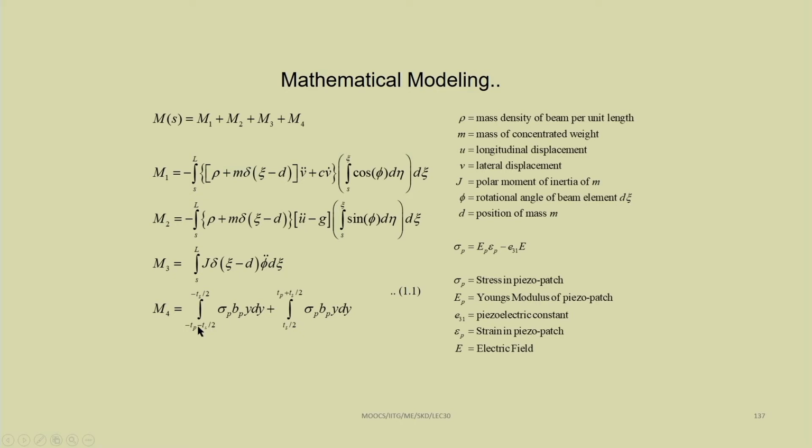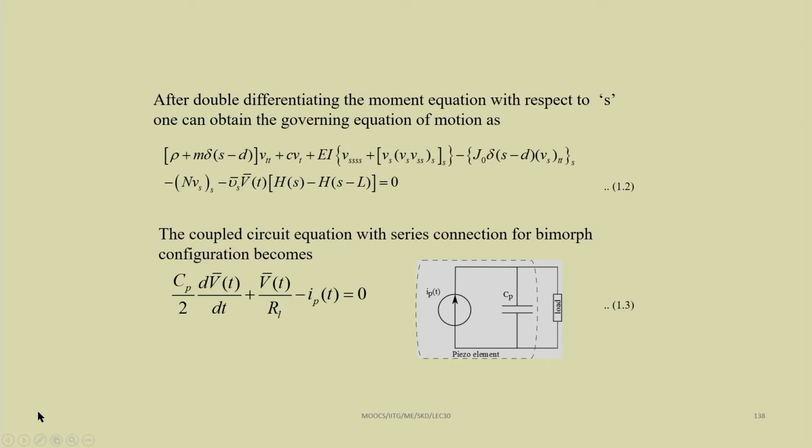Then finally, for the piezoelectric patch, we have another term, that is M4. M4 will be equal to the integral of sigma p times b p times y dy for the piezoelectric patch. Then we can divide that into two parts and derive the equation of motion. Actually, if we differentiate this moment equation twice, then we can get the forcing equation in this form.